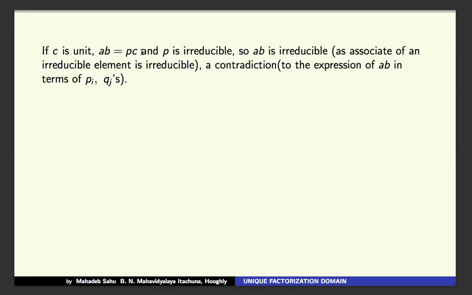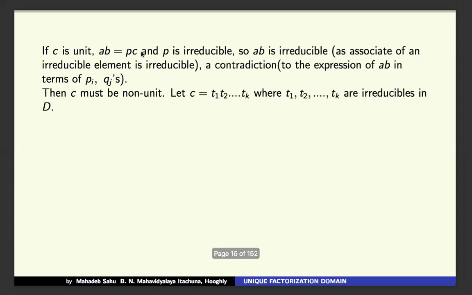So PC is an associate of P, therefore it is irreducible. And so A into B is irreducible, which is a contradiction because A has factors by P's and B has factors by Q's. Therefore, C cannot be a unit.